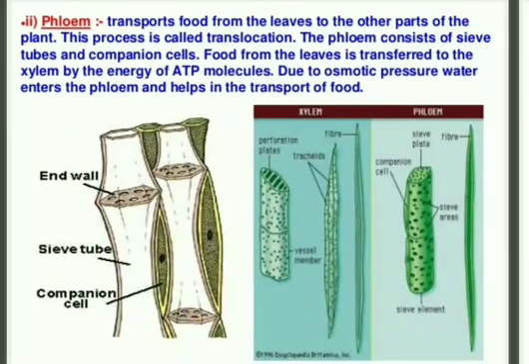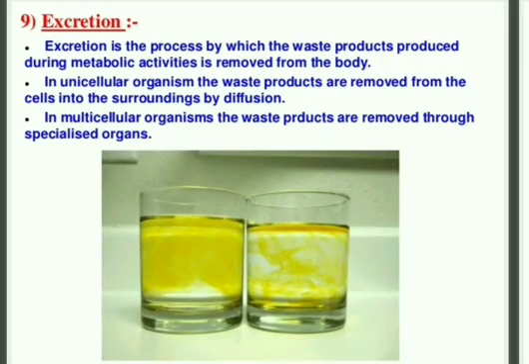Okay, now we were doing the process of excretion. Excretion means the process by which the waste products that are produced are thrown out from the body, and these waste products are formed by the metabolic activities performed in our body.